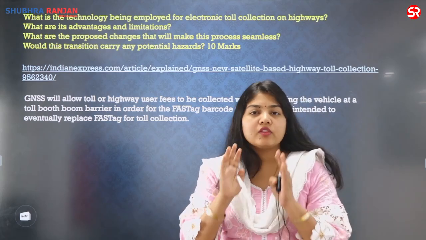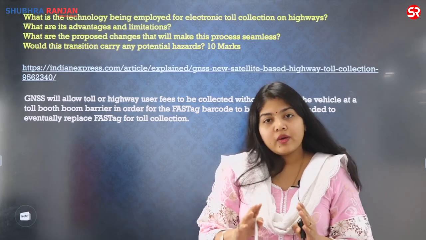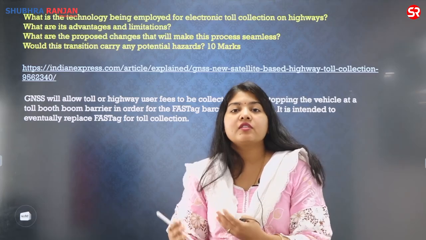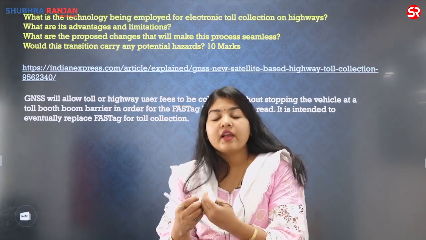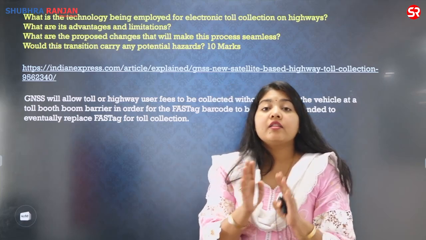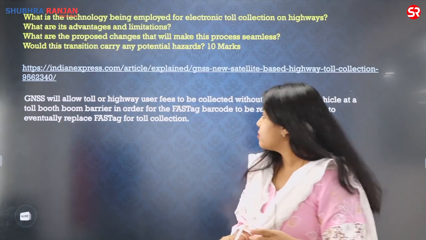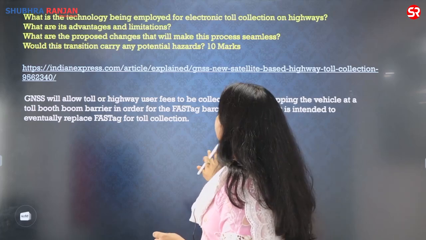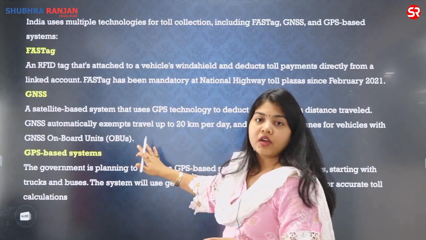There are 2-3 ways you can start the answer. One is a simple way, that this process has made the whole traveling as well as collection of toll a very seamless process, and the FASTag has been very instrumental in this. And then we can write about these technologies.